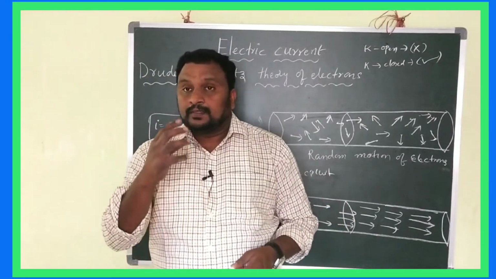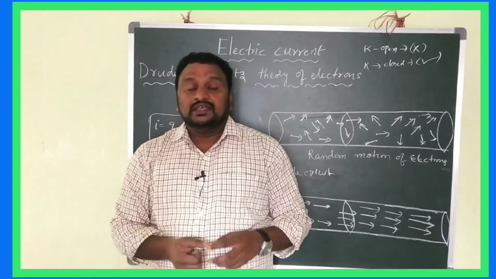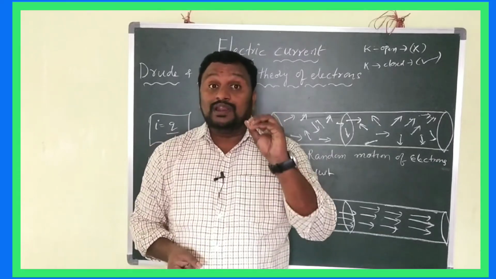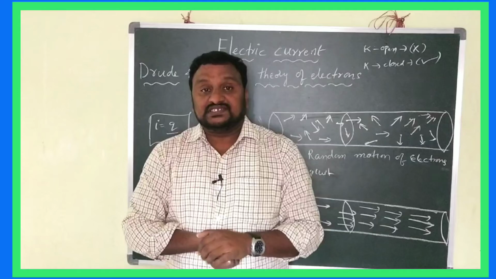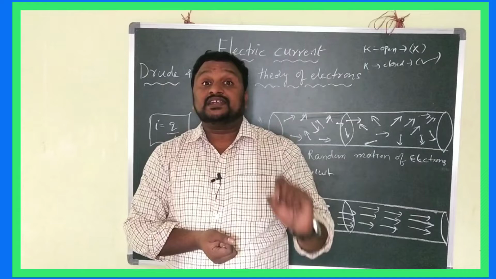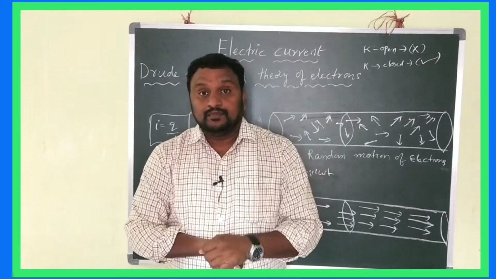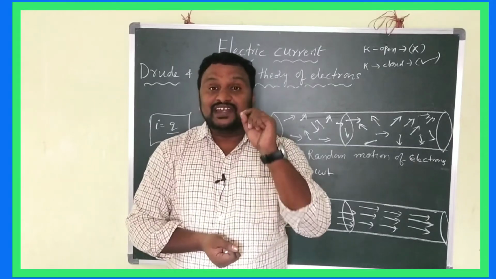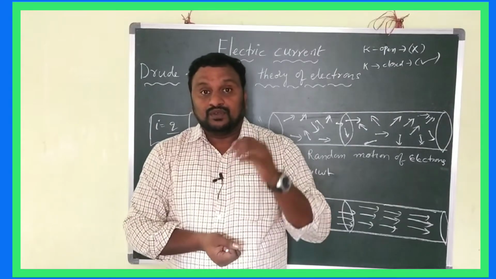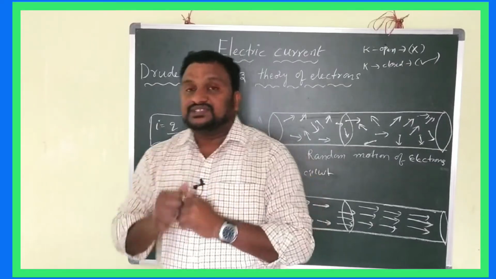According to these two people, Drude and Lorentz, the electric current is available in conductors only because of free electrons. The free electrons will supply the current in the conductor when the conductor is in a closed circuit. In a closed circuit, one conductor is there that can allow the current. How will the current flow be possible? Let us check, children.